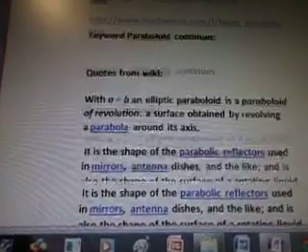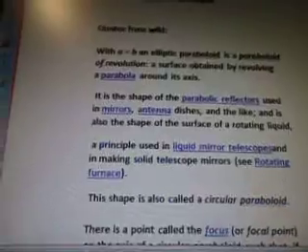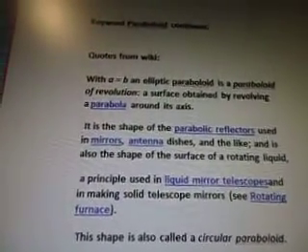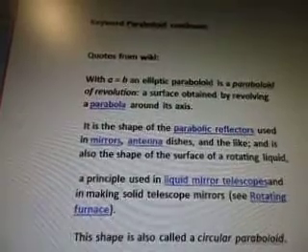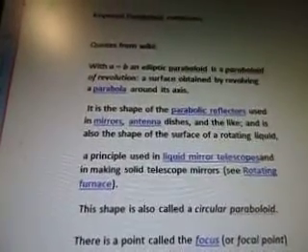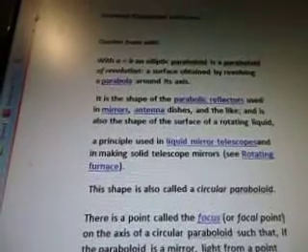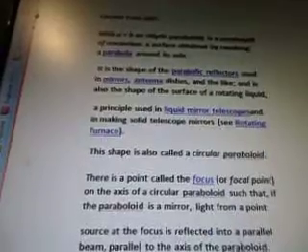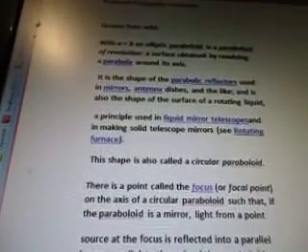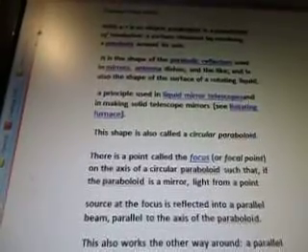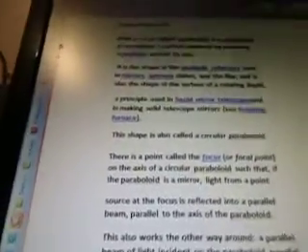The keyword paraboloid continues. Quotes from Wiki. With A equals B, an elliptic paraboloid is a paraboloid of revolution, a surface obtained by revolving a parabola around its axis. It is the shape of the parabolic reflectors used in mirrors, antennas, dishes, and the like, and is also the shape of the surface of a rotating liquid. A principle used in liquid mirror telescopes and in making solid telescope mirrors. See rotating furnace. This shape is also called a circular paraboloid.